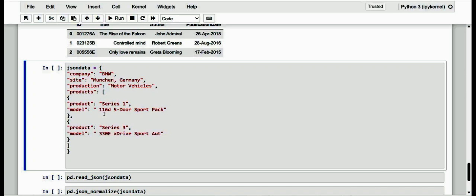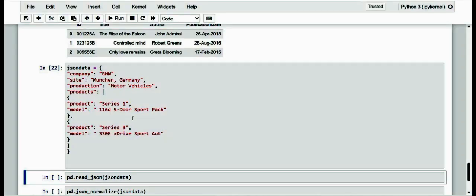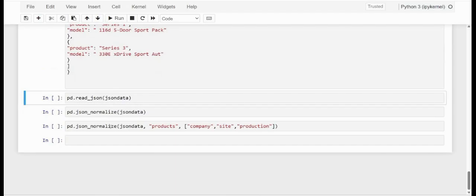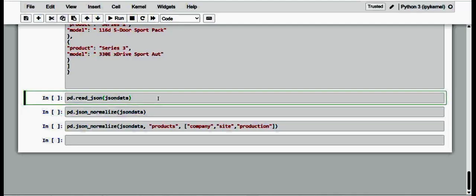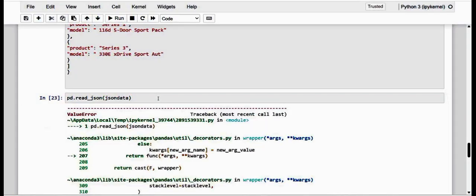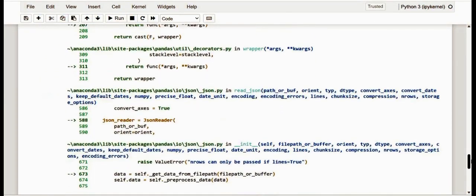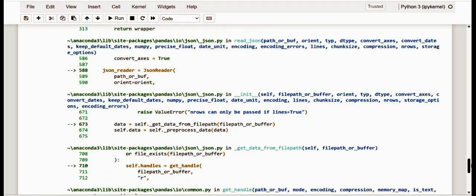And yes, dear friends, this is the exact JSON data. Now let us observe where we are. We can try to pass it as an argument to the read_json function to convert the data into a data frame. Let me execute it here. And yes, we get an error message, because the JSON format of the data is not convertible.